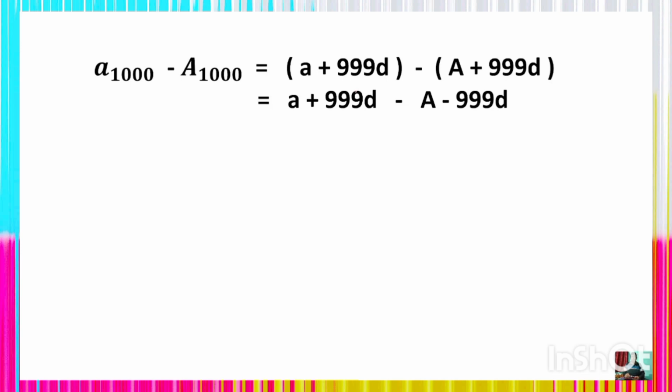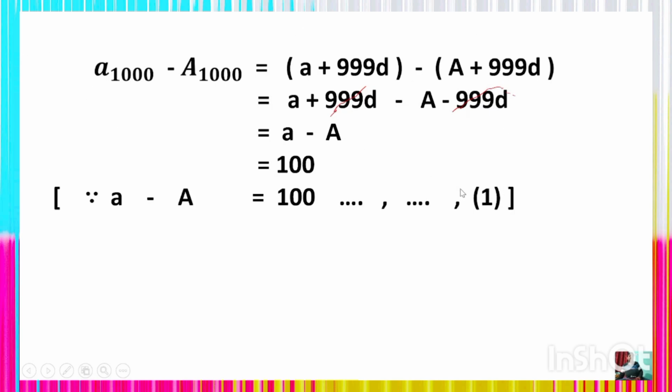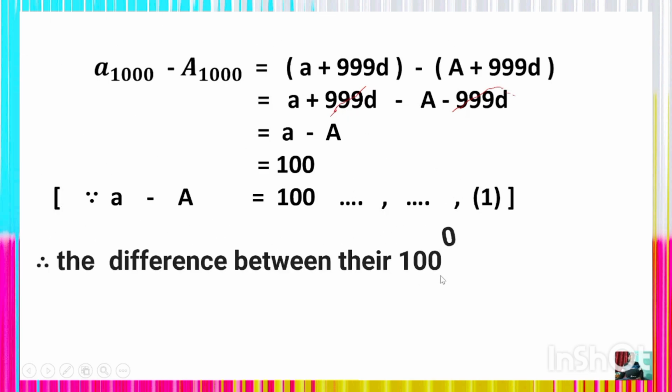Plus 999d and minus 999d cancel, and we get small a minus capital A. We know that small a minus capital A is 100, as already explained in equation 1. Thus the difference between the 1000th terms of both APs is also 100.